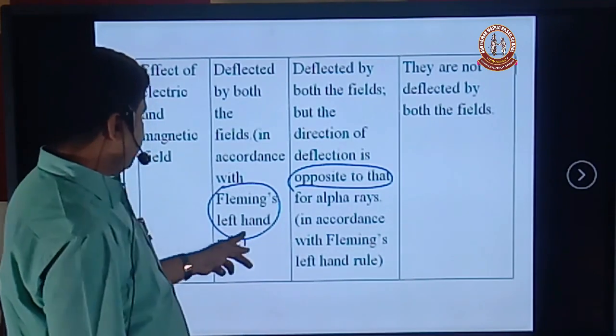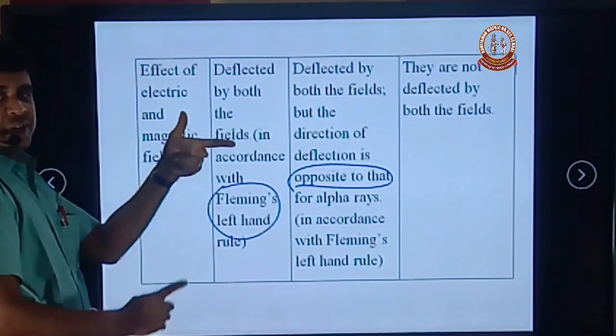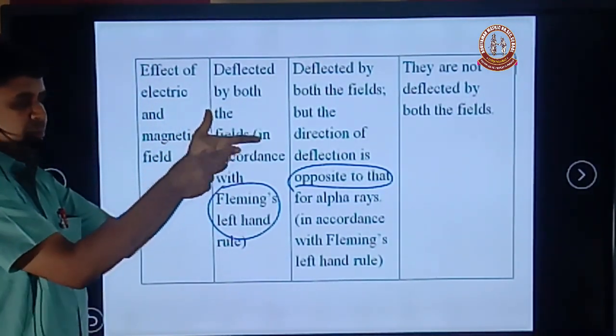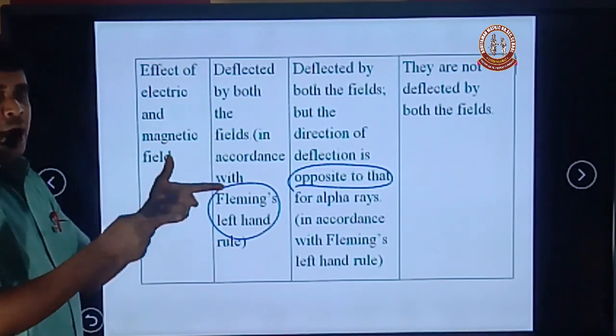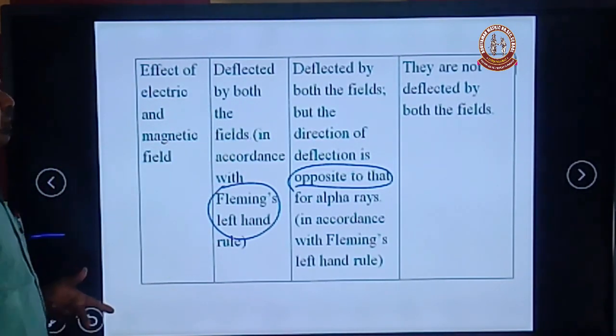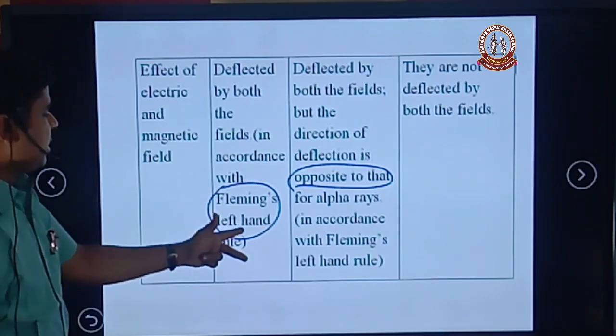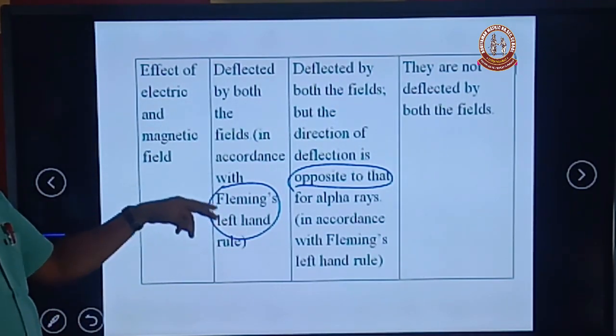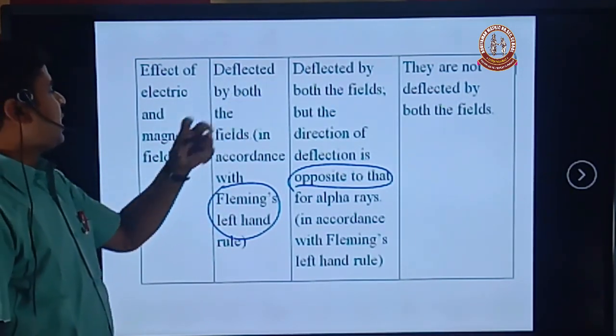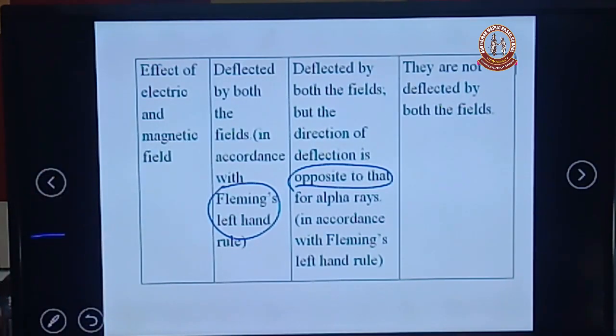The forefinger points in the direction of the magnetic field, the middle finger points in the direction of the current, and the thumb points in the direction of the force on a conductor. Now we apply Fleming's left hand rule to obtain the deflection of the alpha rays.